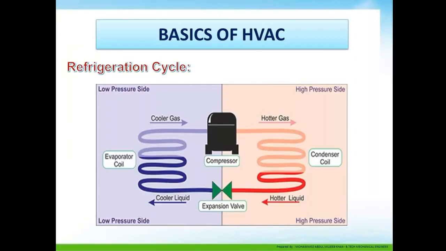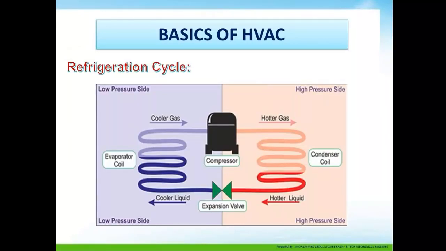Refrigeration cycle. The basic refrigeration cycle consists of four major components: compressor, condenser coil, expansion valve, and evaporator coil. The right hand side is the high pressure side of the refrigeration cycle, and the left hand side is the low pressure side. As you can see, the hot gas, when compressed, passes through the condenser coil. This is the high pressure gas, where heat is rejected from the condenser through air or water, depending on the system.